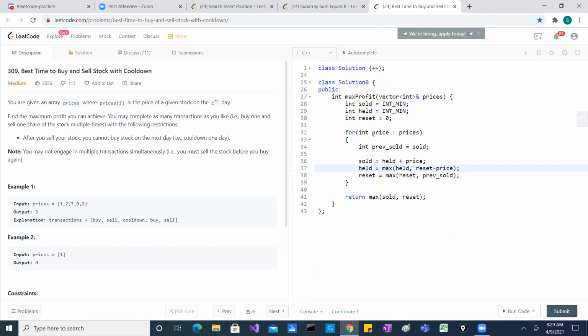Yeah. So this is one greedy way of doing it. But the trick is, if you see, the initialization of sold and held is in it minus one. So that is one thing you need to be careful about. And the reset you start with 0. So this is the way they have done it in that solution. It looks very easy, but these two conditions, the initialization, if you don't do it well, then you might land into issues.